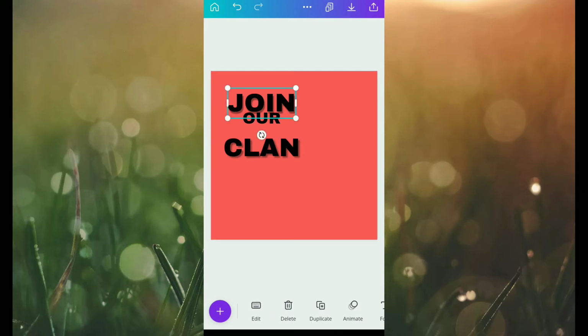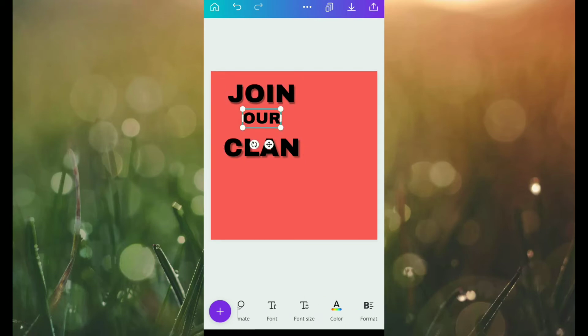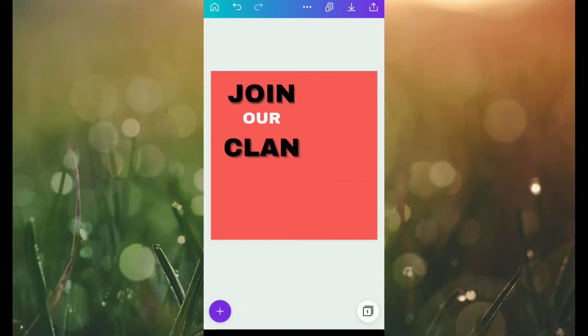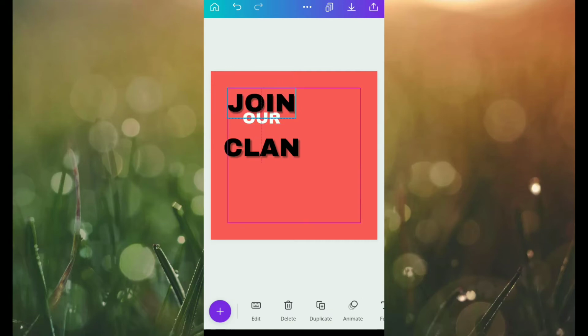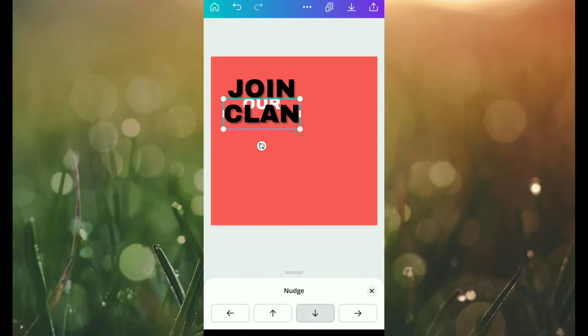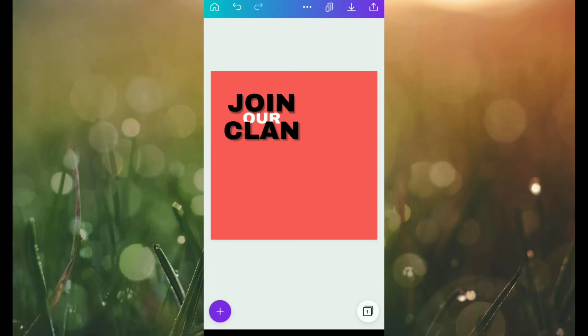Okay, now I'm just going to change the color of that R part. Okay, I think white looks good. Okay, now again adjusting the text. Now I'm going to nudge it a little bit so that it can create that suppressed text effect in a more realistic way.